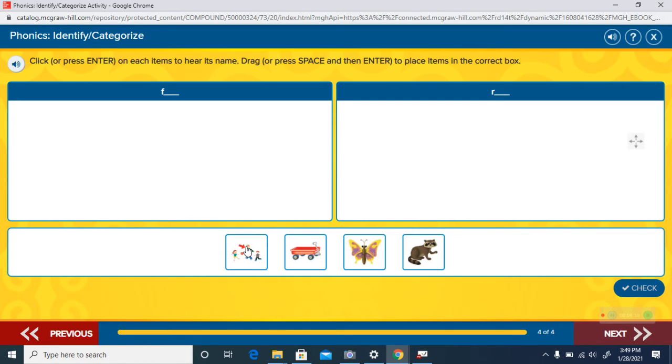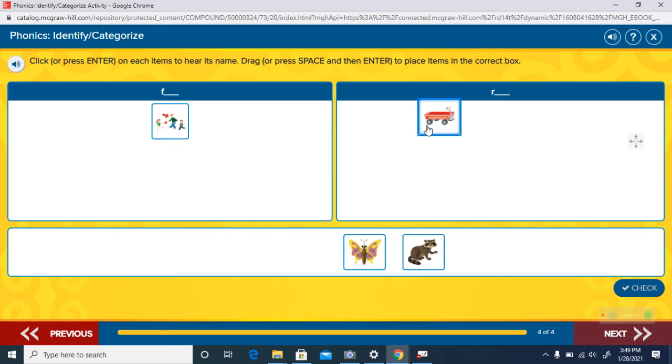Here is the last one for today. Listen to them. Father. Say that with me. Ready? Father. Does father begin with a F or a R? Father begins with the F sound. Red. Does red begin with an F or an R? Red begins with the R sound, so it begins with the R.